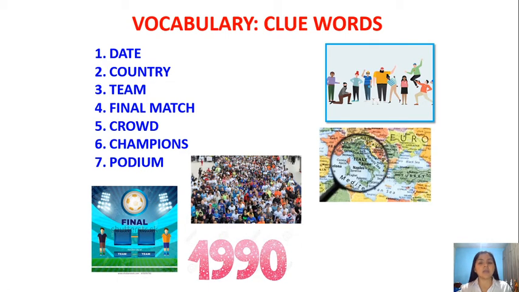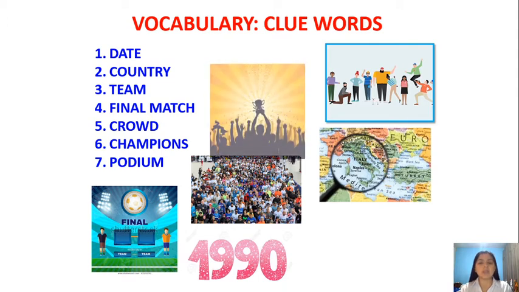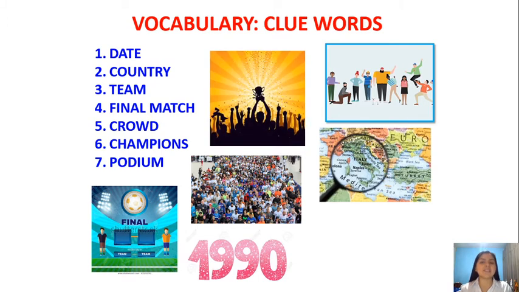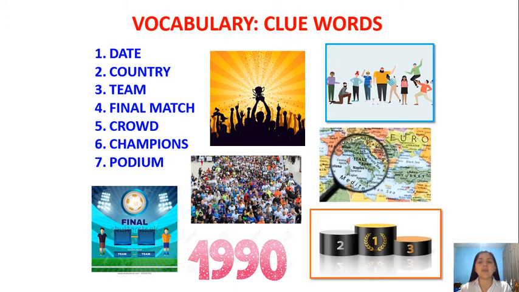Crowd. Yes, what do you see in the picture? There are many people. Yes, many people in a place. Crowd. Number 6. Champions. Very easy. Champions, the winners. Yes, the first place. And number 7. Podium. Do you remember Kahoot? Yes, in the last part we have the podium. Yes, the first place, the second place, the third place, right?